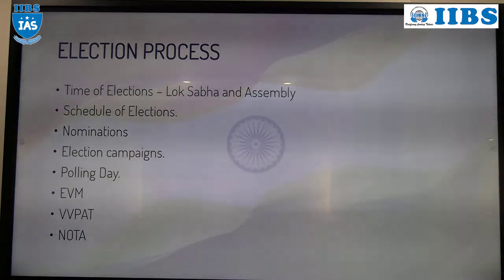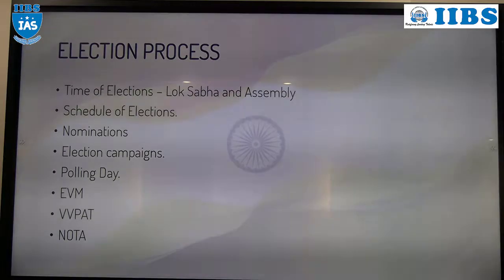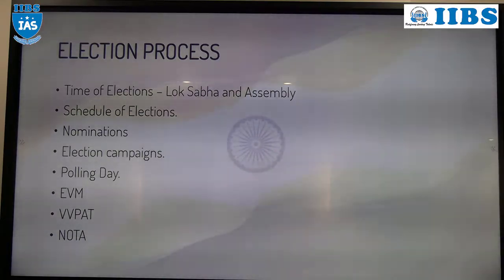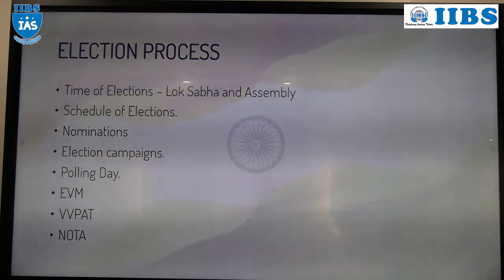That is, from this constituency, this is the name of the candidate and this candidate belongs to this party. This is the name of the candidate, this party is independent. Like that. That list will be released by whom? The RO, the returning officer.